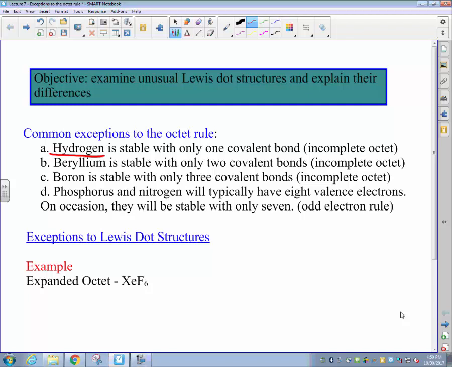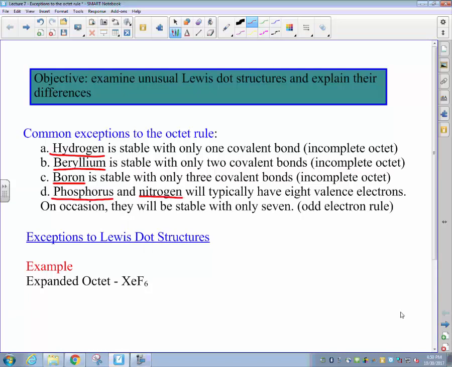a pair of exceptions to our Lewis dot structure rules which belong to beryllium and boron. Both of these species form what we call incomplete octets. An incomplete octet is an electron configuration which does not give a full set of 8 electrons to one particular atom. Beryllium and boron in particular have tendencies to form incomplete octets, in particular with very highly electronegative elements, because beryllium and boron have low electronegativities and are therefore unable to attract electrons towards themselves sufficiently in order to form a complete octet in certain molecules.